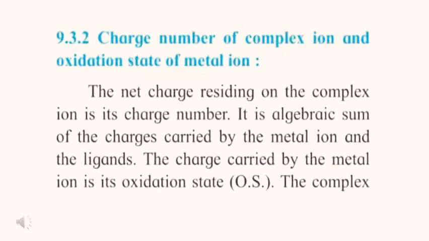In a complex compound, the number written on the bracket is also known as the charge number.